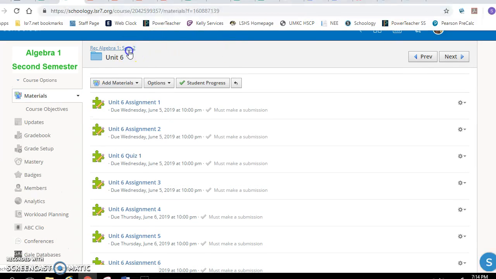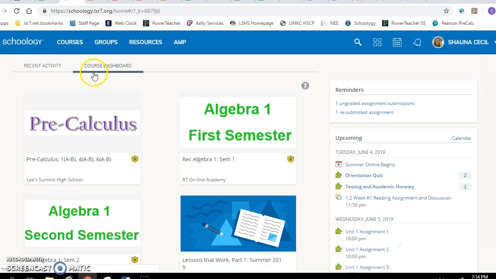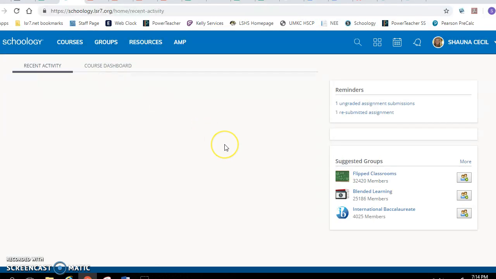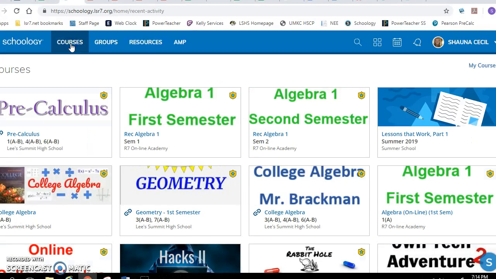Okay, just some other general things. You'll see here on the right side, this is your upcoming things. You can click on them and get to them right from here. Also, when you first log into Schoology, yours might look like this where you have your courses, or it might be your feed, which is fine. If it looks like something like this, you will still have those upcoming things on the side here. But if you want to actually get to our course, you just have to go up and click courses and then click on the class.